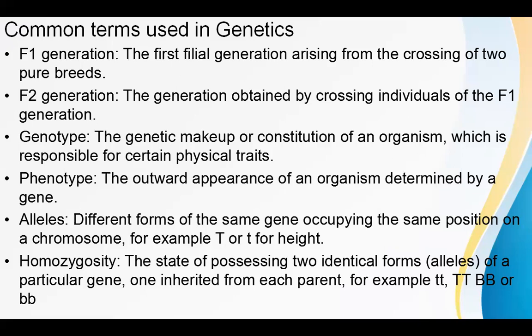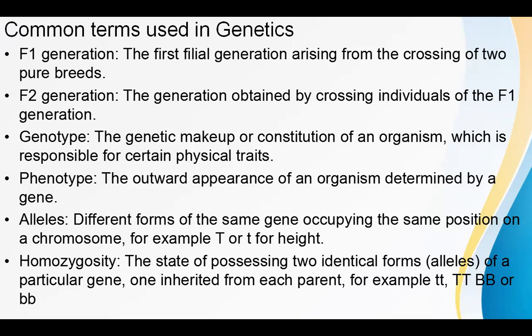Genotype. Genotype is the genetic makeup or constituent of an organism, which is responsible for its certain physical traits, while the phenotype is the outward appearance of an organism determined by a gene. Alleles are the different forms of the same gene occupying the same position on the chromosome. For example, capital T or a small t for height.